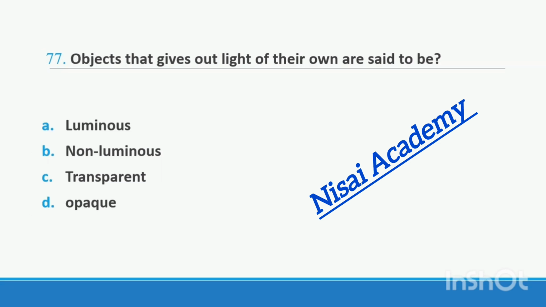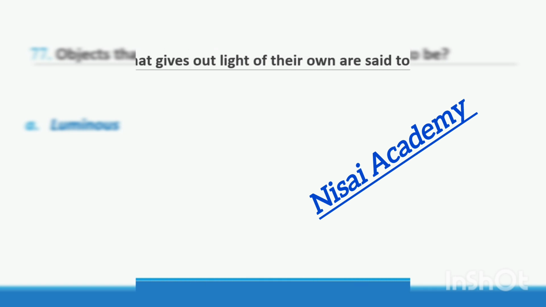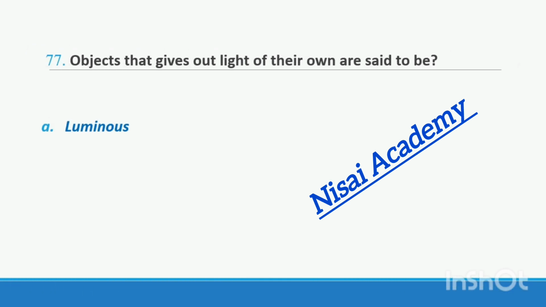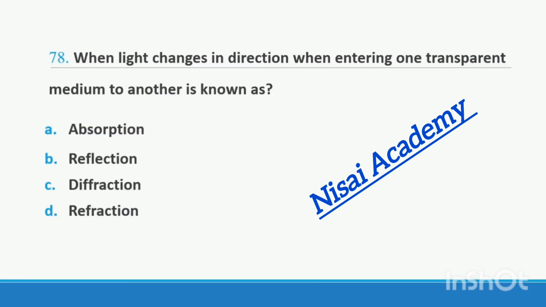Question 77. Objects that give out light of their own are said to be option A luminous, option B non-luminous, option C transparent, option D opaque. Objects that give out light of their own are said to be luminous. Right option A. Question 78.